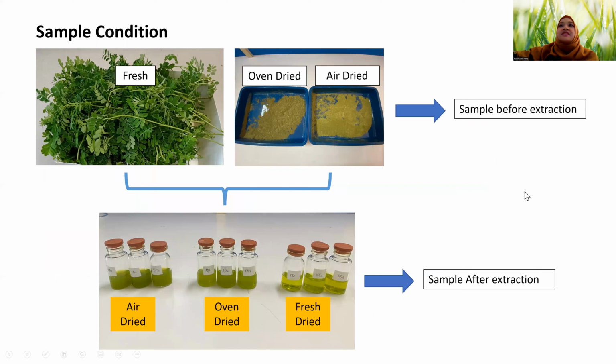For sample condition, before extraction, we can see a slightly different color between oven-dried samples and air-dried samples. And after extraction, we can see the air-dried samples and oven-dried samples having a slightly darker color than fresh-dried samples.